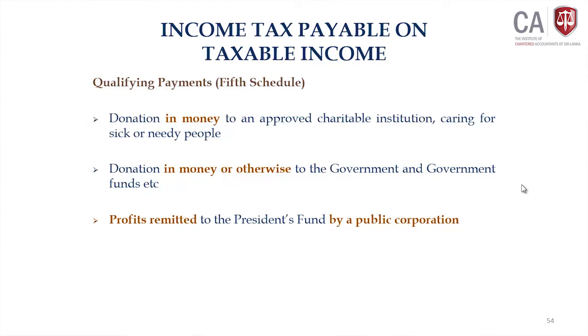The public corporation, out of their after tax profit under the statute enacted, is supposed to remit the profit to the President Fund. So that money remitted could be taken as a qualifying payment relief deductible against the asset income in arriving at taxable income.